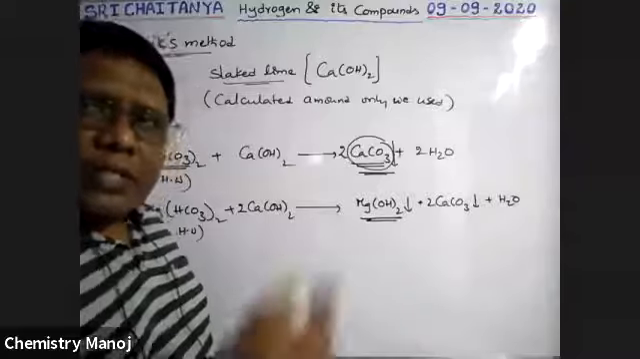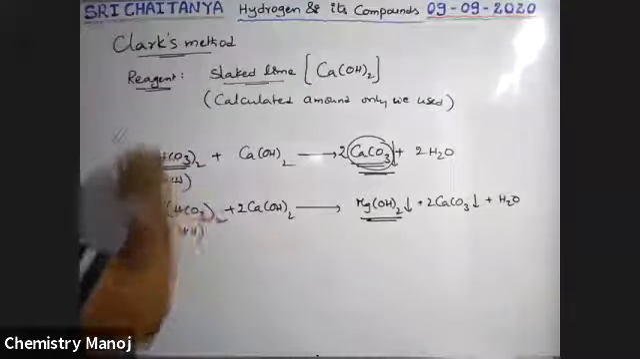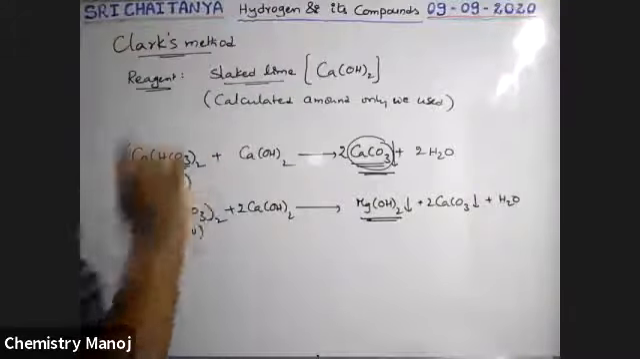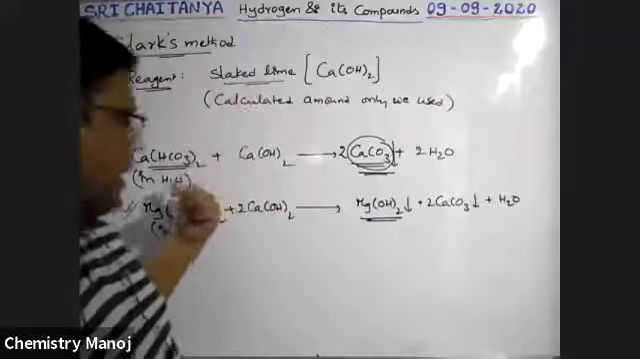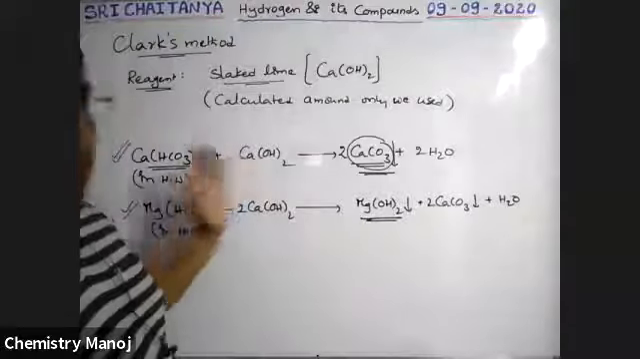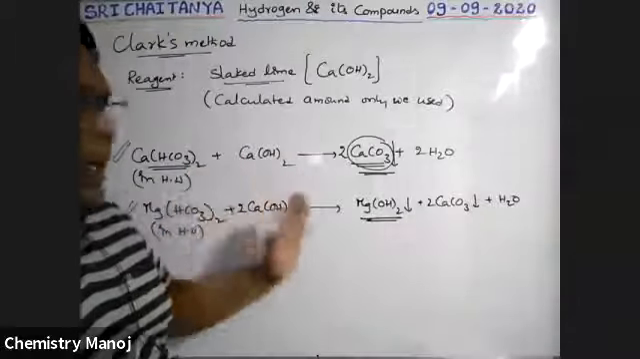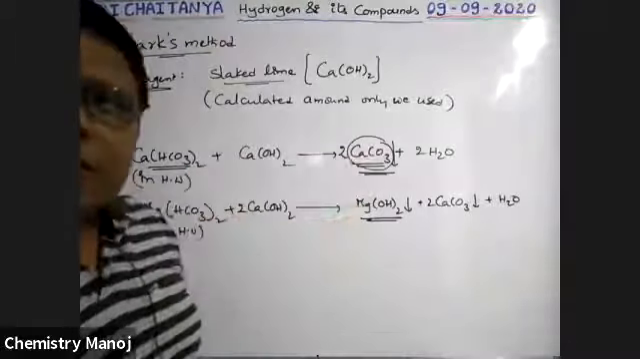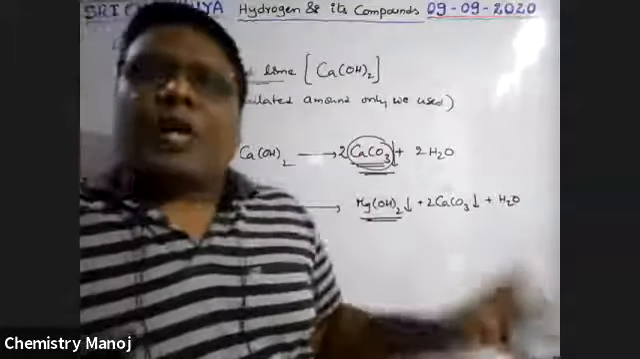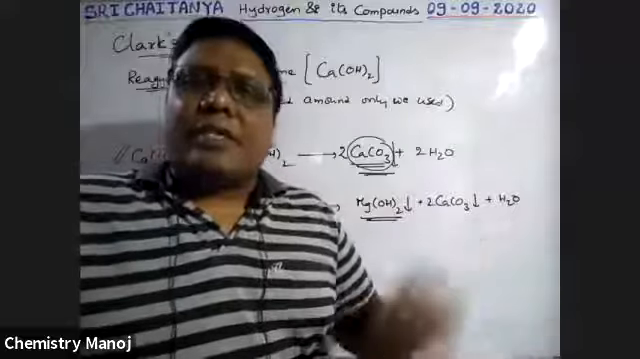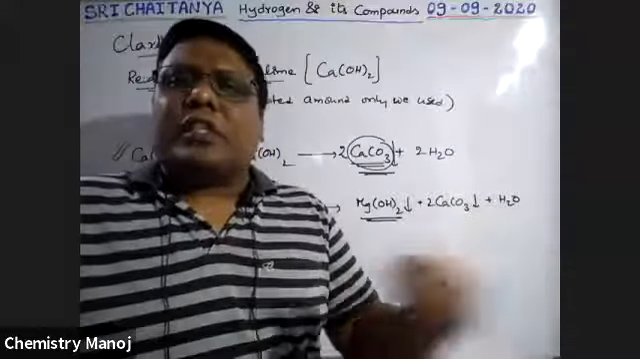See here, these are very, very important points. So what is the principle involved here? If we add this slaked lime to calcium bicarbonate or magnesium bicarbonate, those bicarbonates are removed as either carbonates or hydroxides. So those are insoluble carbonates and hydroxides. These bicarbonates are removed. That's why the water becomes soft.